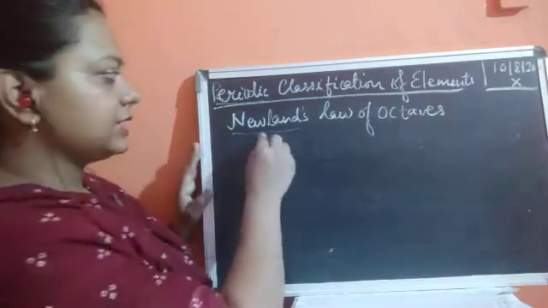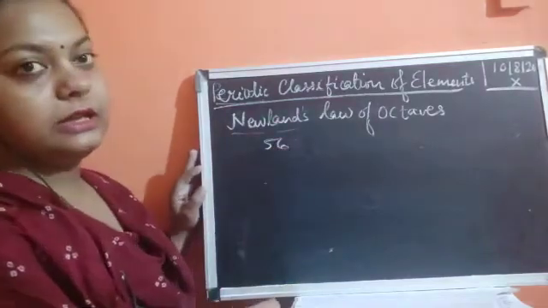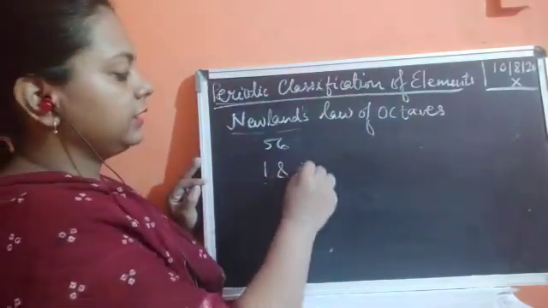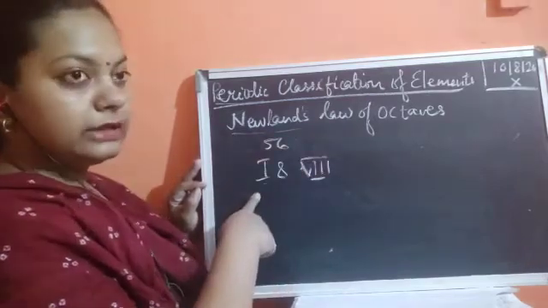Okay, so he classified about 56 elements. Then he saw that the properties of the first and the eighth element match; they are similar.